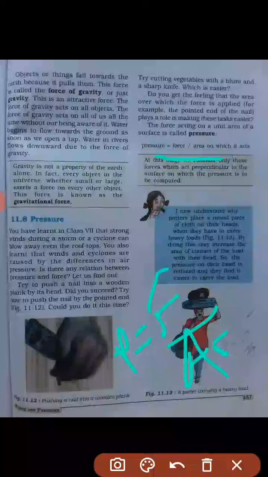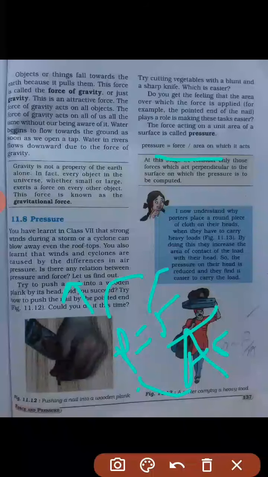Now here you can see that pressure is on the left hand side, and on the right hand side, force and area are written. So pressure and area are inversely proportional, and pressure and force are directly proportional. Directly proportional means if the force increases, then the pressure will also increase, vice versa.